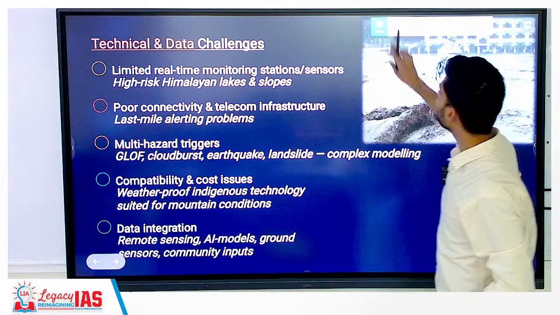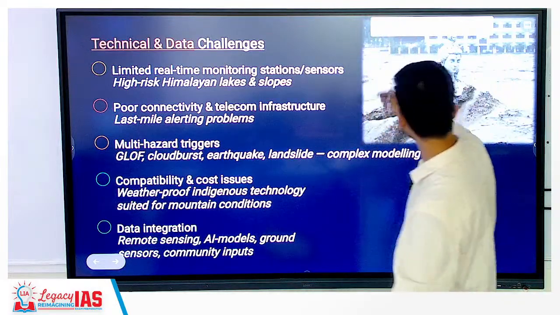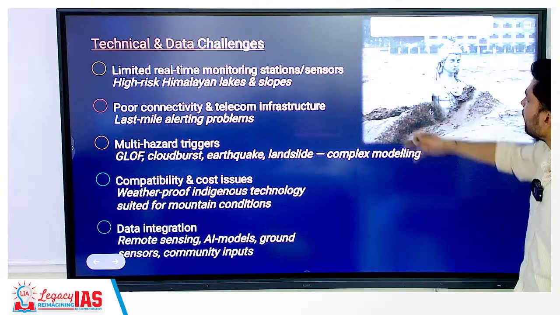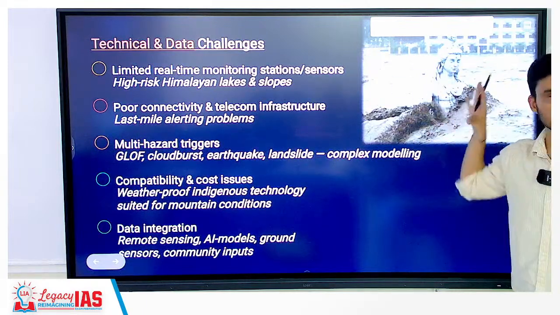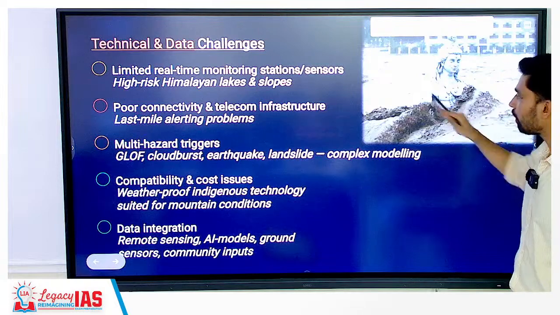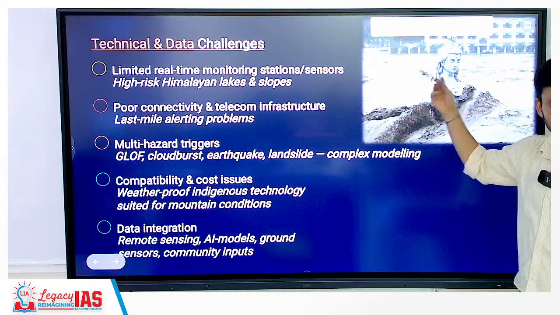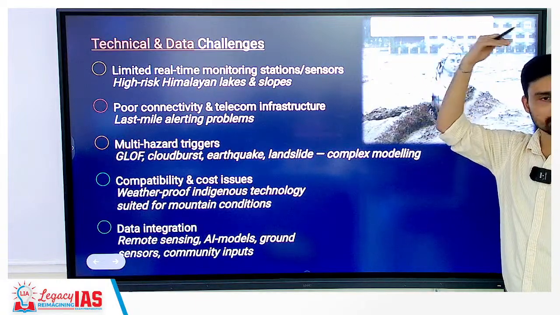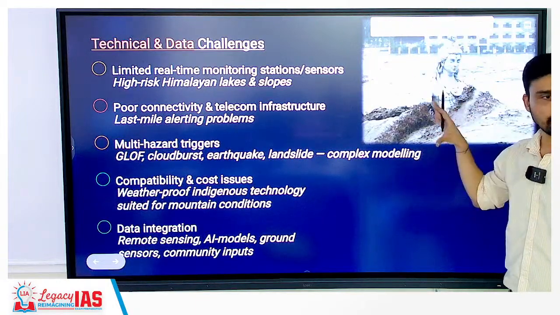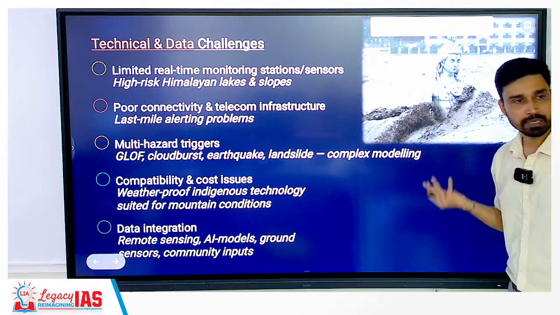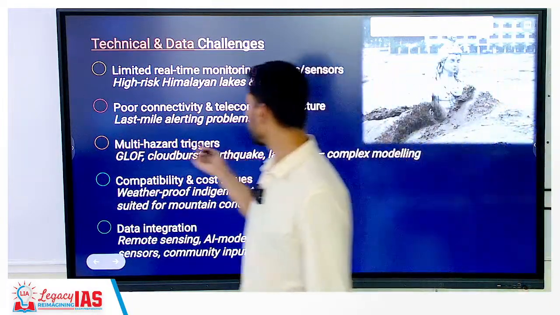Then apart from that, if you look here, this is the scene from the Mandakini flood that we have seen in the Himalayas. You can see that this entire area is a very well-known tourist destination. A lot of people, thousands of devotees, go here all the time, and you can see what the situation is. Why? Because a cloudburst took place in the upper slope of the Himalayas. There is a sudden surge of water volume in the rivers, and the entire area is getting completely inundated.